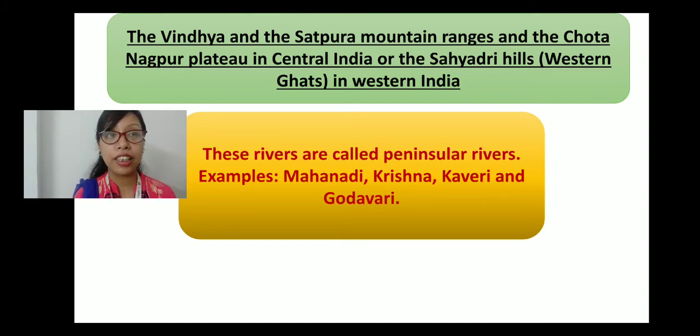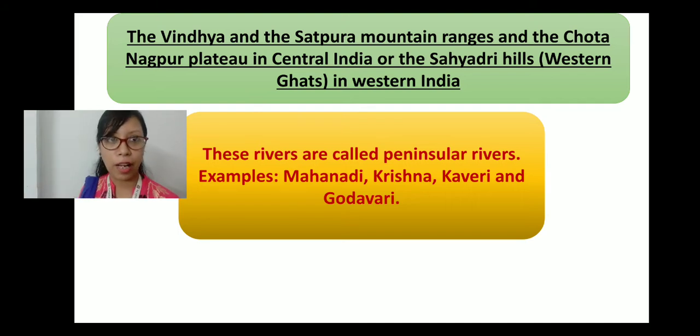Now let's move towards the next source, which is the Vindhya and the Satpura mountain ranges and the Chotanagpur Plateau in central India, or the Sahyadri hills in western India. Now this range actually includes both central India and western India. That's why they have included central and western India. Now these rivers are called peninsular rivers because it is the center, right? Central India means the center part, and western, if you see, comes a little bit below. And peninsula, what is a peninsula? We have already discussed. When the land is covered by water from three sides and only one part is connected to the mainland, right?